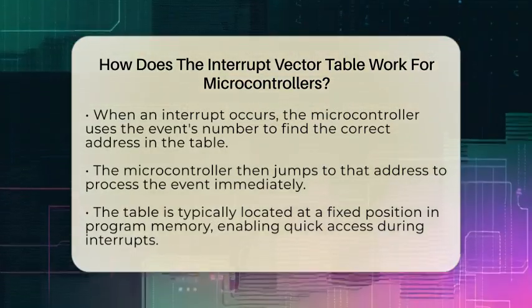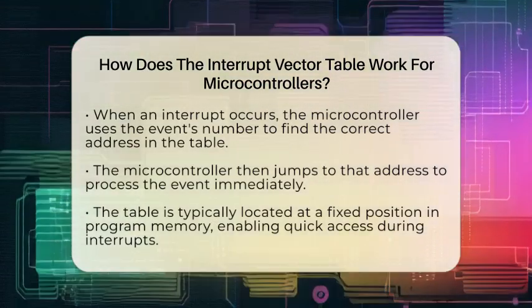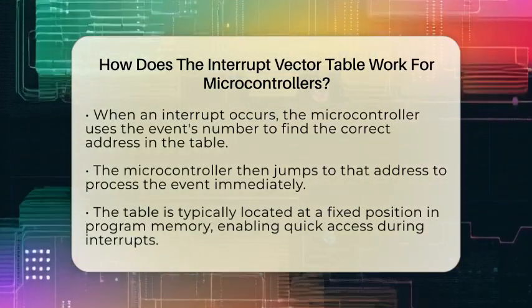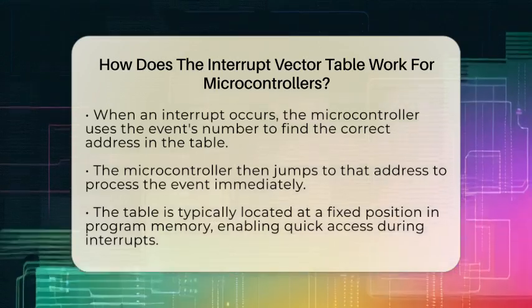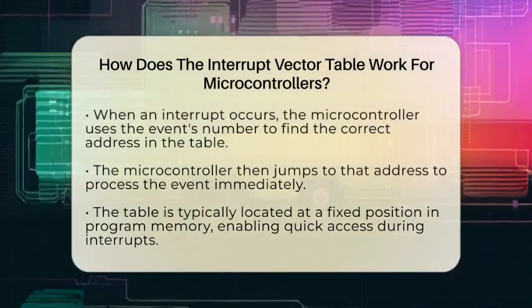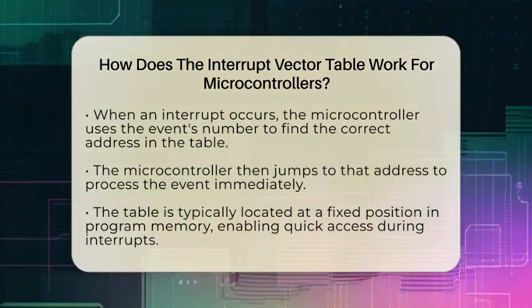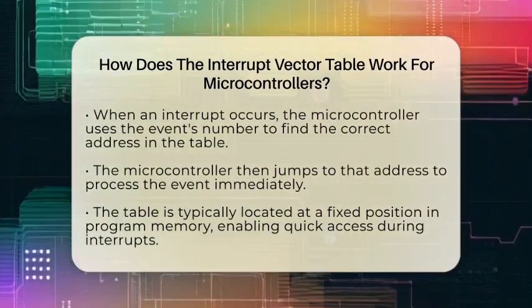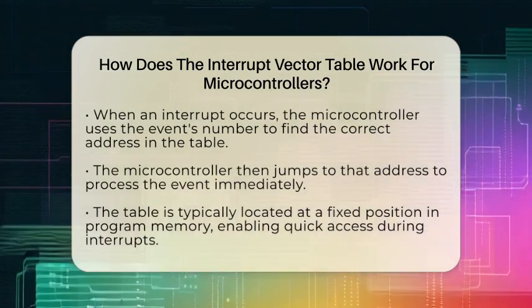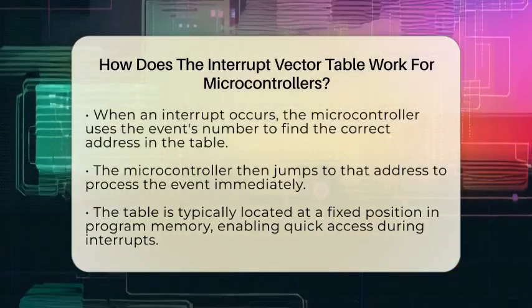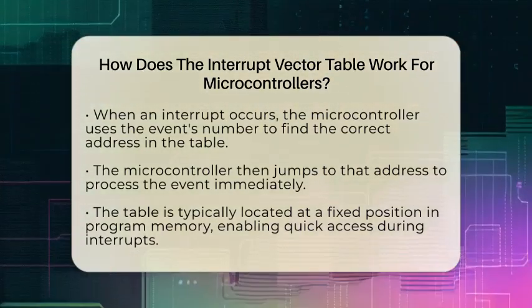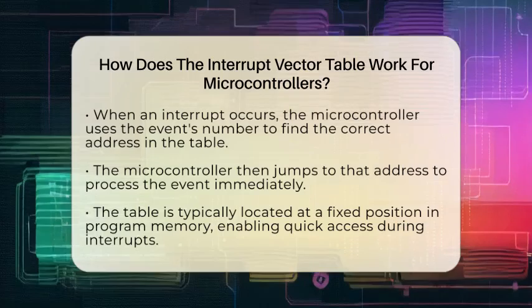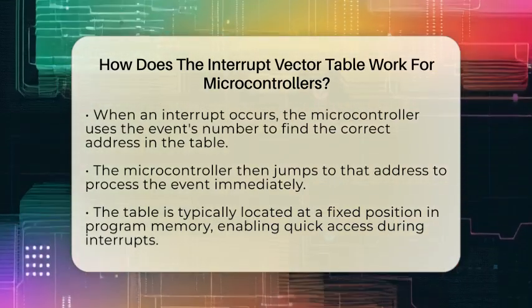In most microcontrollers, the table is placed at a fixed location in program memory. When an interrupt happens, the microcontroller's hardware looks up the corresponding vector in the table. It then loads the program counter with the address stored there. This process is very fast, allowing the microcontroller to respond quickly to events like a timer overflow or data received on a communication port.